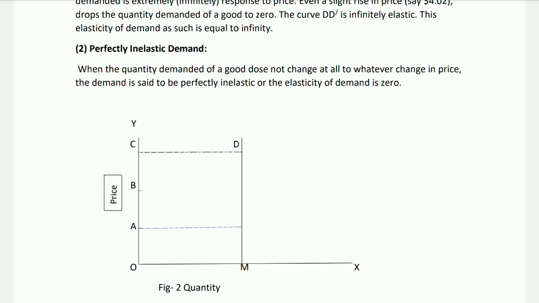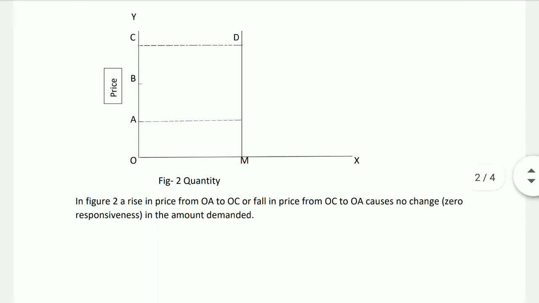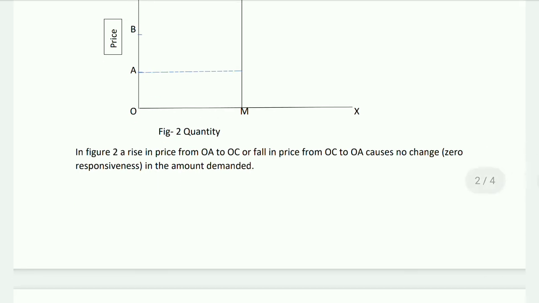Number 2, perfectly inelastic demand. When the quantity demanded of a good does not change at all to whatever change in price, the demand is said to be perfectly inelastic, or the elasticity of demand is zero. Figure 2 illustrates such a case. In figure 2, a rise in price from OA to OC or fall in price from OC to OA causes no change, zero responsiveness in the amount demanded.